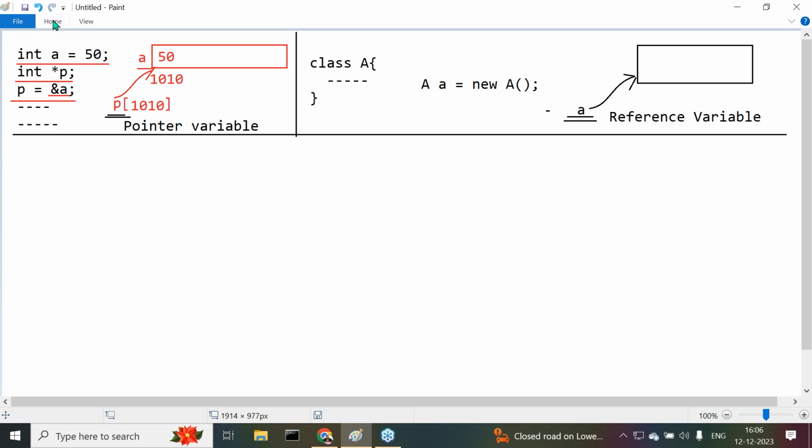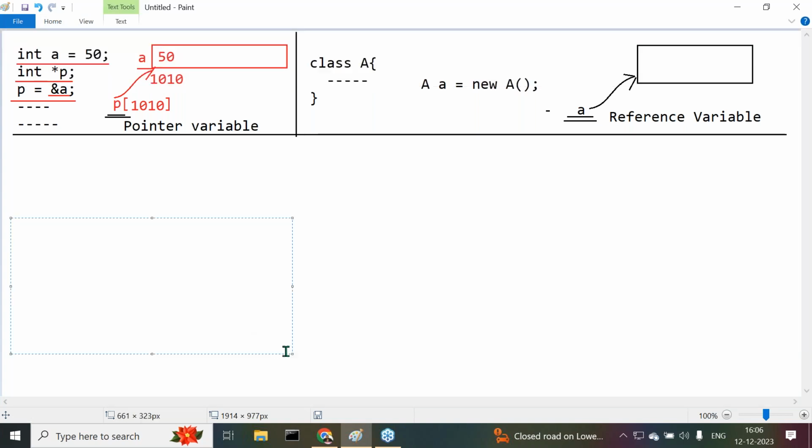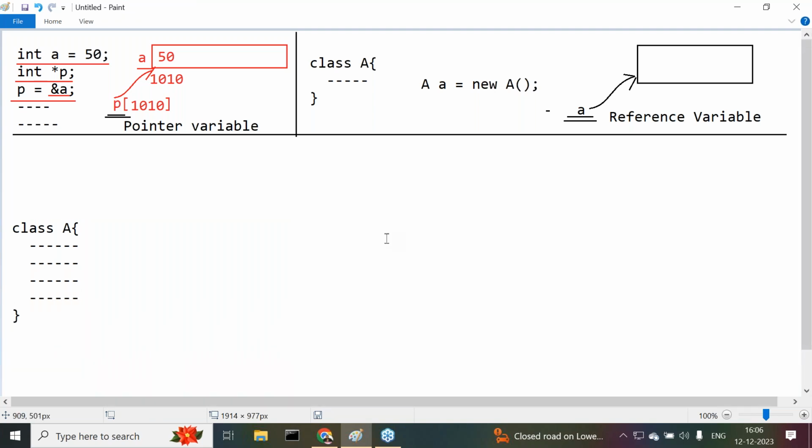That's it. I'll give some clarity. Try to understand these points now. For example, I want to take a class A. Inside this class A, we have a number of elements. Some content is available inside this class. Some elements are available.